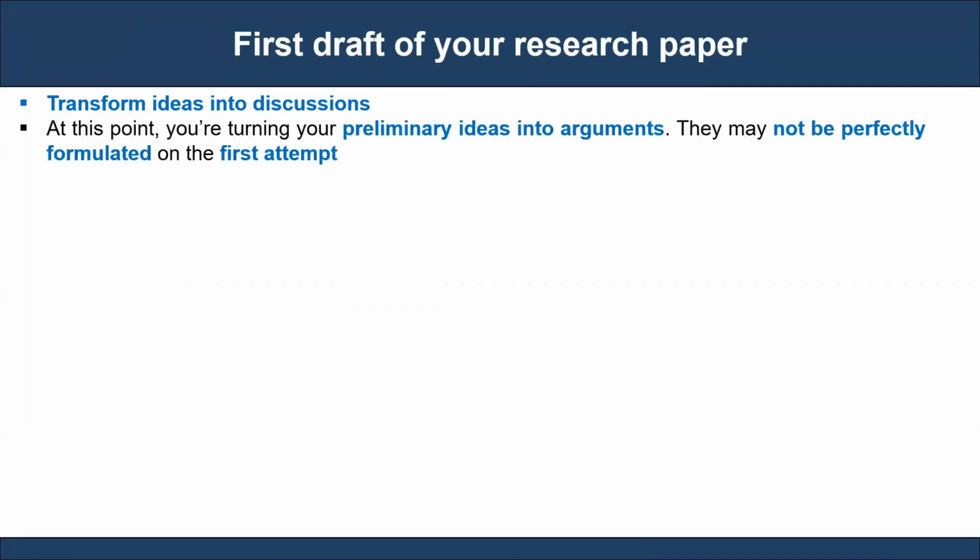When writing the first draft of your paper, transform your ideas into discussions and narrate them in detail. At this point, you are turning your primary ideas into arguments. They may not be perfectly formulated on the first attempt, but later, during the revision, you can improve them. Maintain the forward momentum. Write now and perfect later.